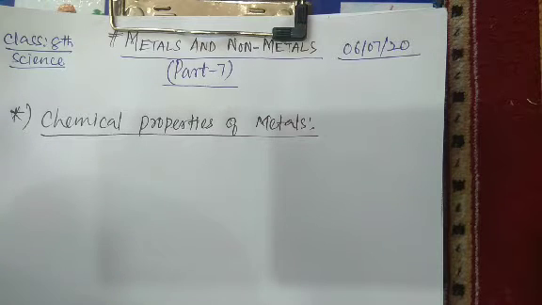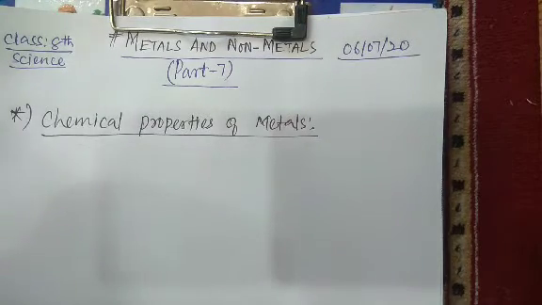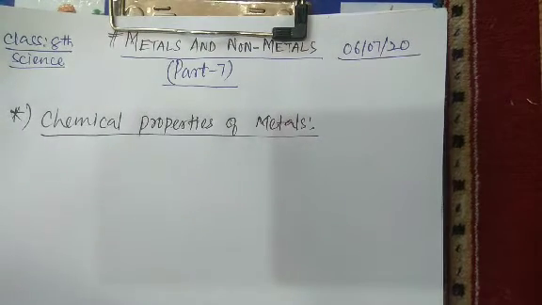In the last two sessions we have been reading about the chemical properties of metals. In the last session we read about how metals react with oxygen and water. Today we will be reading about how they react with different acids, the inorganic acids: HCl, hydrochloric acid, H2SO4, sulfuric acid, and HNO3, nitric acid.